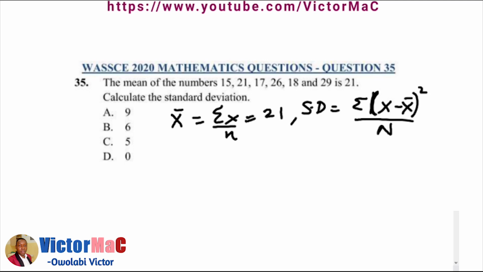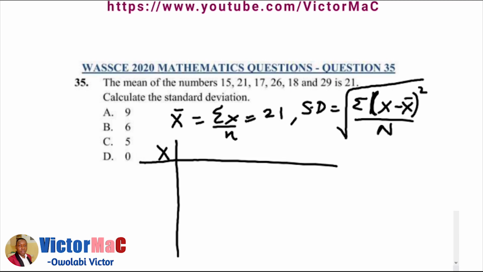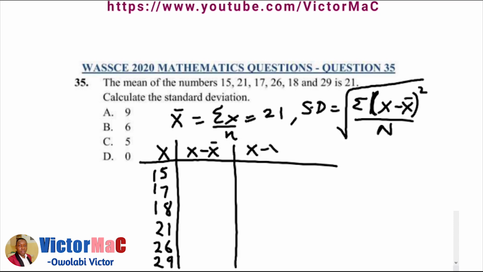We need the square root of everything. So first, let's list out our x, the numbers that we have. We're given 15 as the smallest, followed by 17, followed by 18, 21, 26, and 29. Now let's find our x minus x bar before we square it, according to the numerator of our formula for standard deviation.